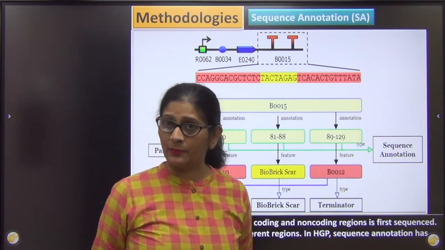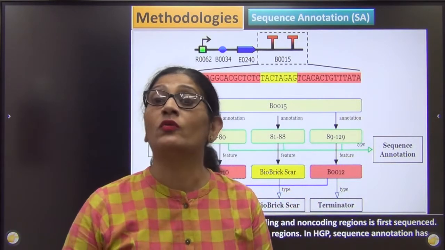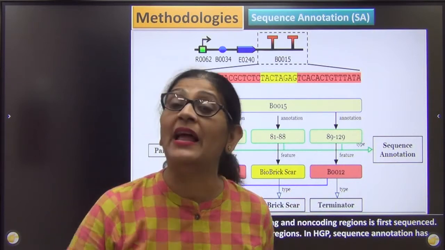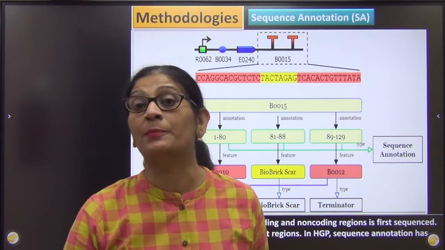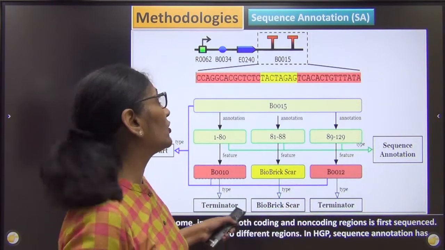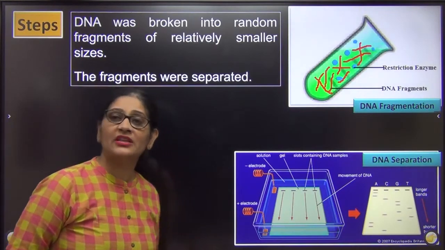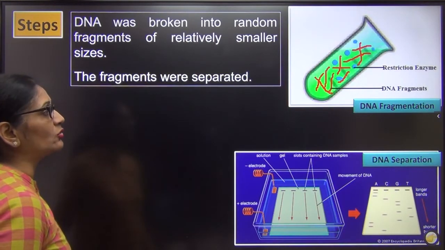So now you know about the project. What is Human Genome Project? Why is it called a mega project? What was the aim of the Human Genome Project? And what were the methodologies that were proposed for the project? So finally the methodology is fixed. The methodology is that of sequence annotation. So now we go for the steps. ठीक? अब हम सीधे steps पे आ जाते हैं. How to go about it?